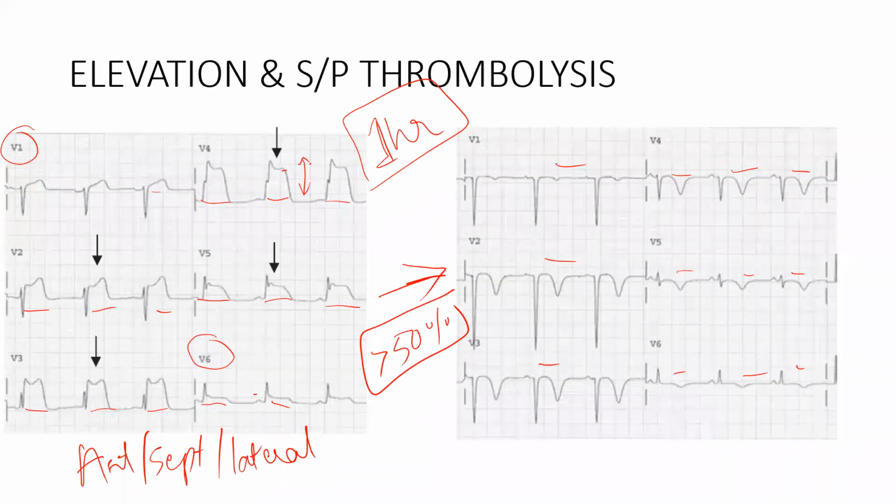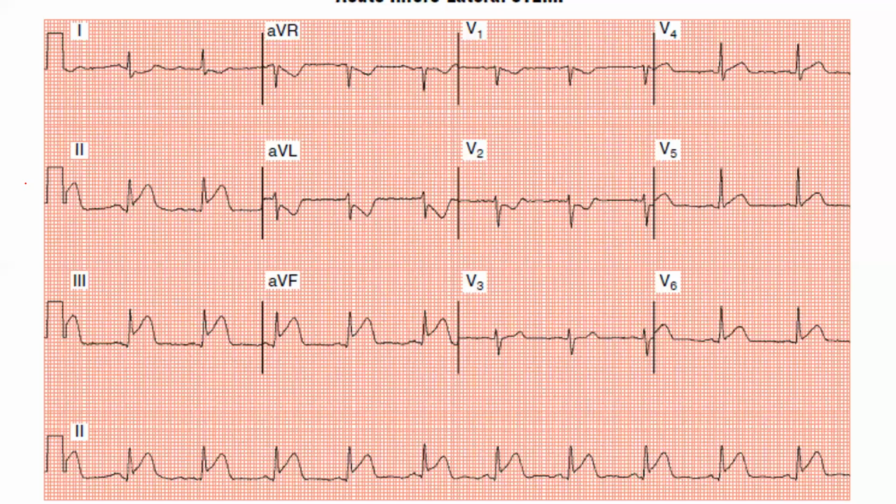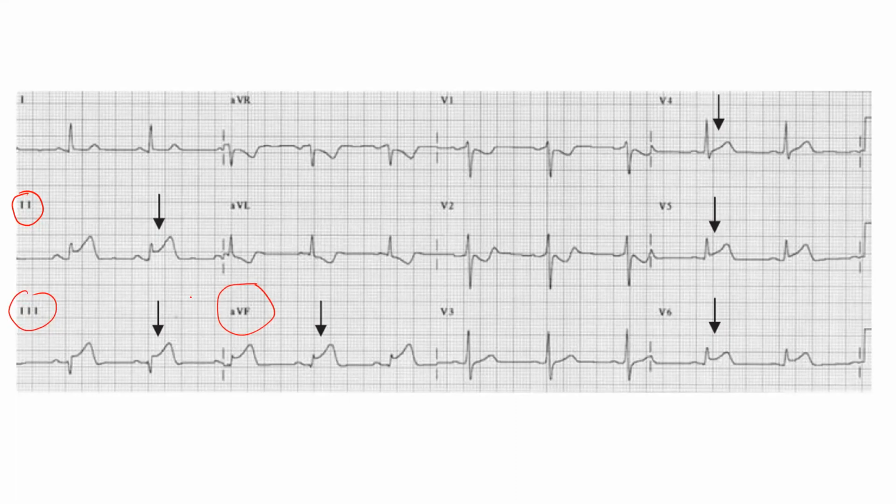Okay. This one, marking is already done. Which MI does it go for? Leads 2, 3, AVF, it goes for inferior wall MI.